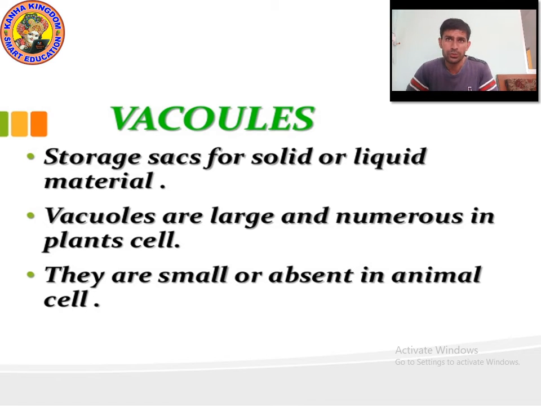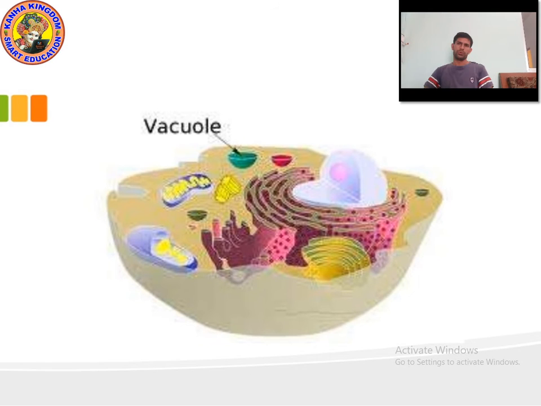So vacuole is actually a storage sac for solid or liquid material. Vacuoles are large and numerous in plants, and they are small or absent in animal cell. Now let me show you the picture of vacuole so you can easily understand. Okay, let's move on to the next point.